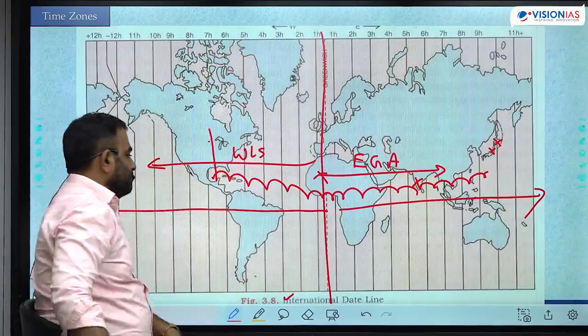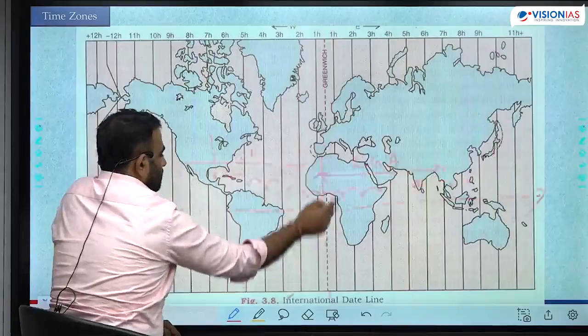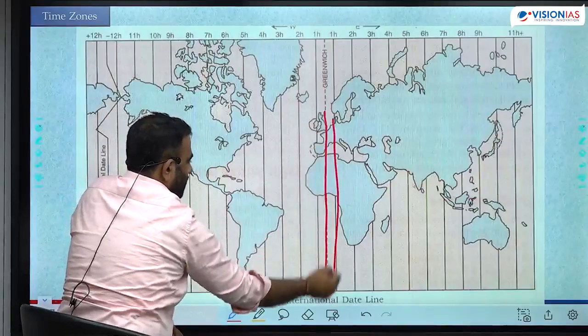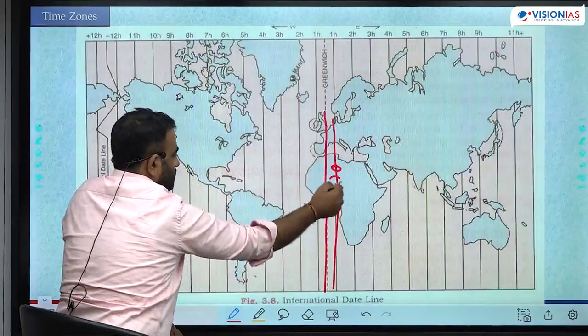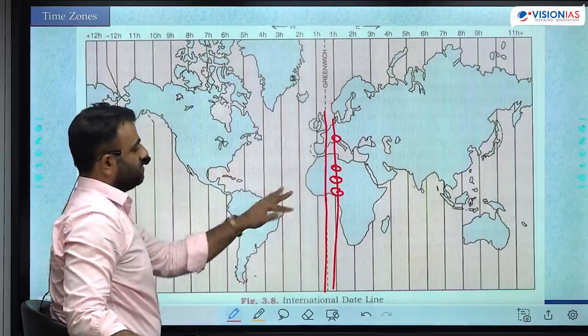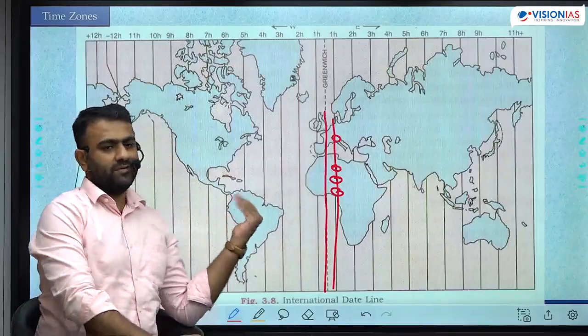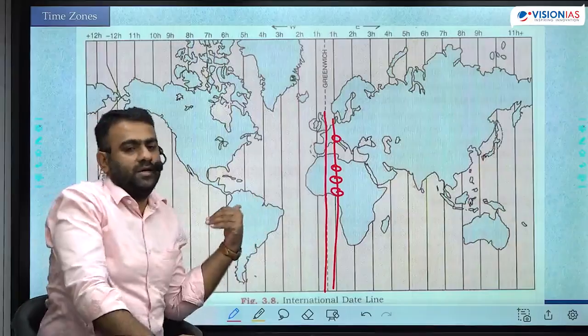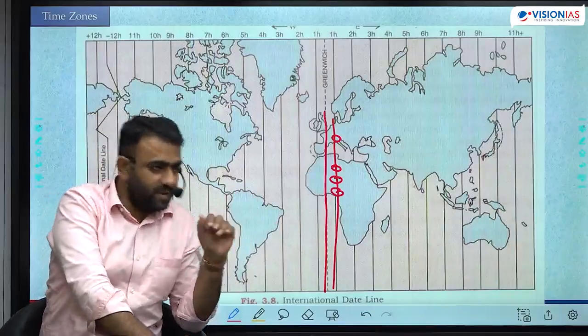Okay, so for example, okay, this is the Greenwich meridian. यहाँ से एक टाइम जोन शिफ्ट करते ही it passes through multiple countries, many countries overlap like this. यहाँ से ओवरलैप हो जाएगा, यहाँ से ओवरलैप हो जाएगा. Just because half of the country falls in this time zone, half the country falls in the other time zone. You cannot say इनका ये टाइम होगा, उनका वो टाइम होगा. ये इतना rigid नहीं बना सकते हो.